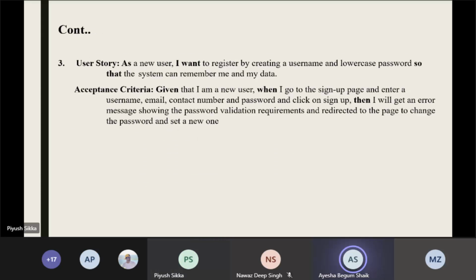And the third user story is the password validation. As a basic rule, a password shouldn't be all lowercase letters. So this user story says that as a user, he is creating a username and lowercase password so that the system can remember the data. But as an acceptance criteria, the password should be validated. Given that I'm a new user, when I go to the sign up page and enter all the credentials, an error will be displayed showing the password validation requirements, and it will be redirected to the same page to set a new one.